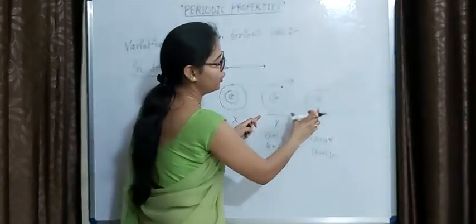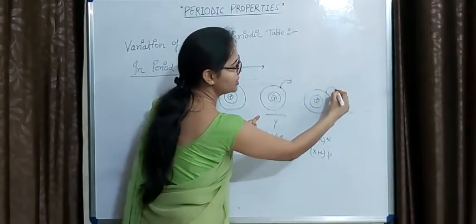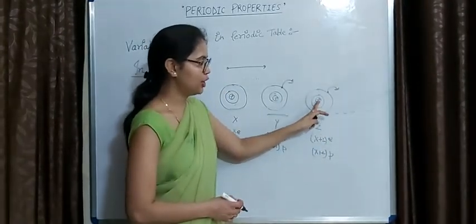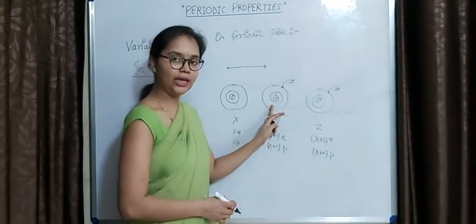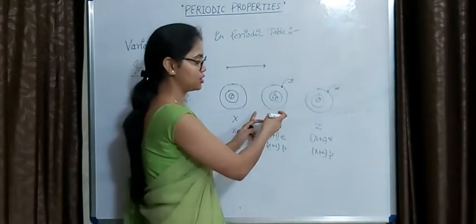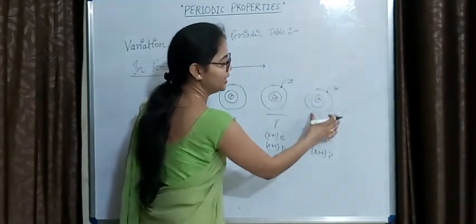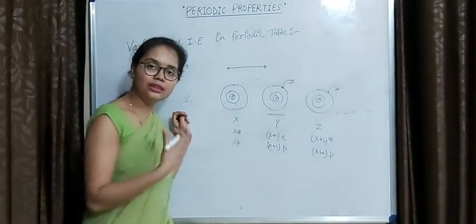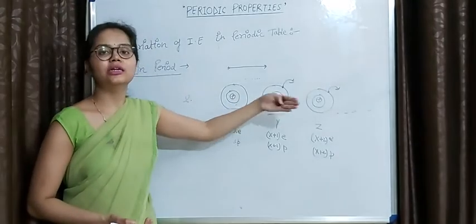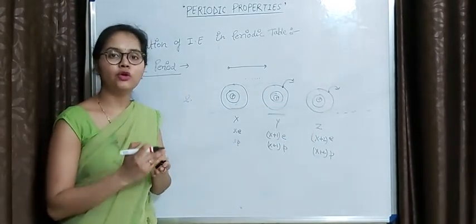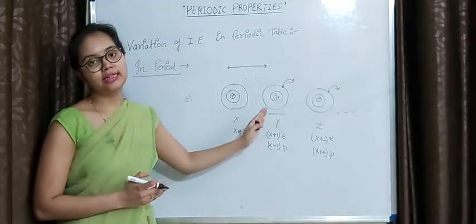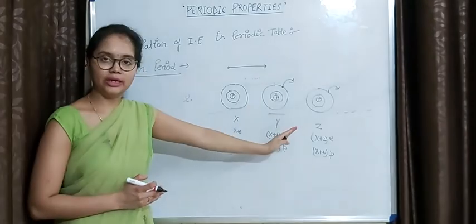Similarly, if we want to remove the electron from this Z atom, okay, as in the Z atom nuclear charge is greater than Y, in this case we will provide extra energy, okay, as compared to this. So ionization energy for Z will be greater than Y. So in this way we can say that in a period, as nuclear charge increases and the number of orbits does not increase, that's why ionization enthalpy increases in periods, okay.